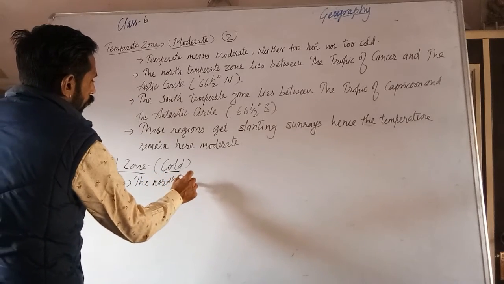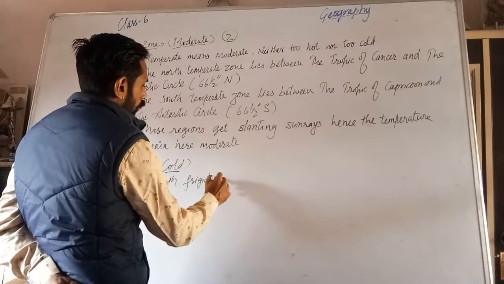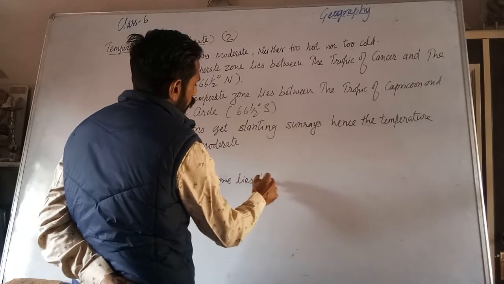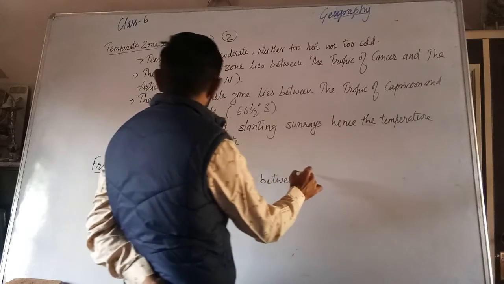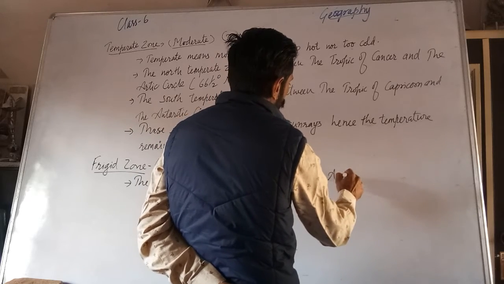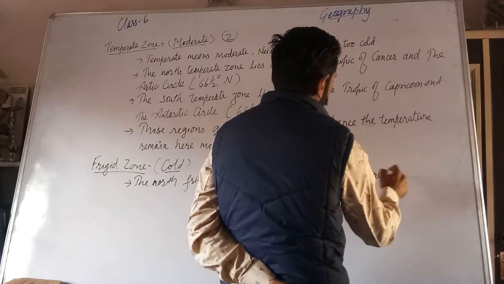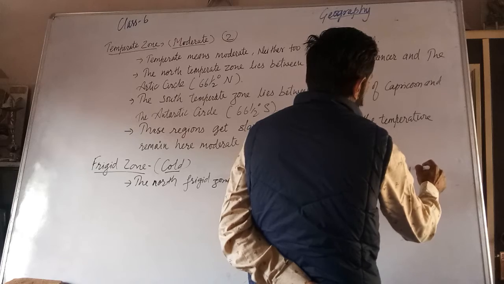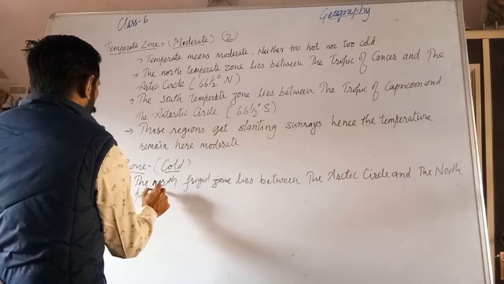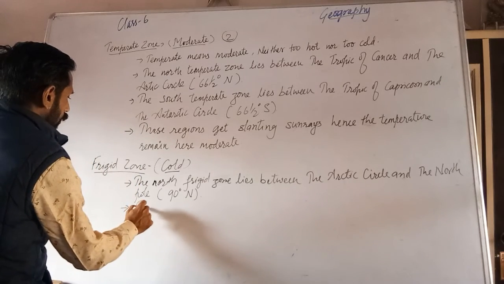The north freezed zone lies between the Arctic Circle and the North Pole. North Pole is 90 degree towards north.